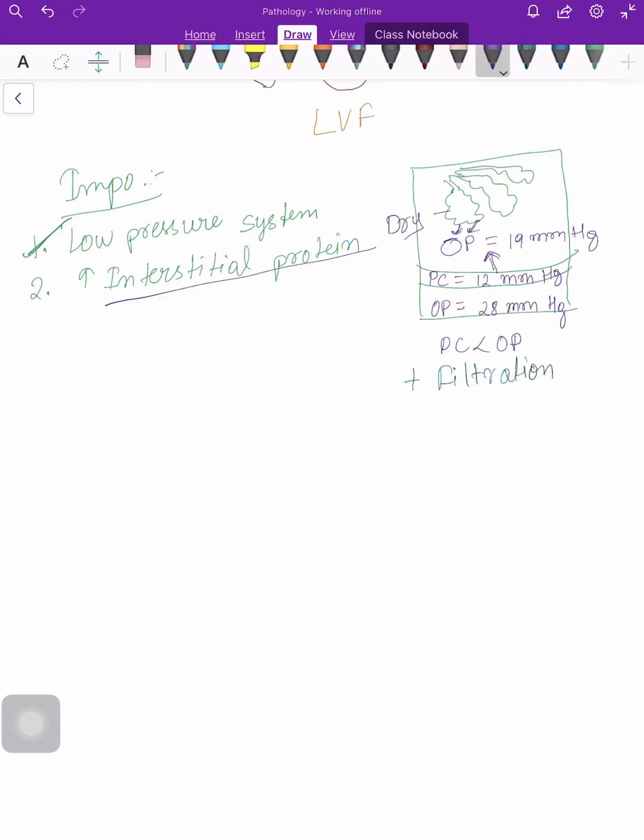So the fluids will come to the interstitial space, which will lead to the increase of the interstitial oncotic pressure, which will again be 19 millimeter mercury, which is more than the hydrostatic pressure. So because of this, there will be filtration.